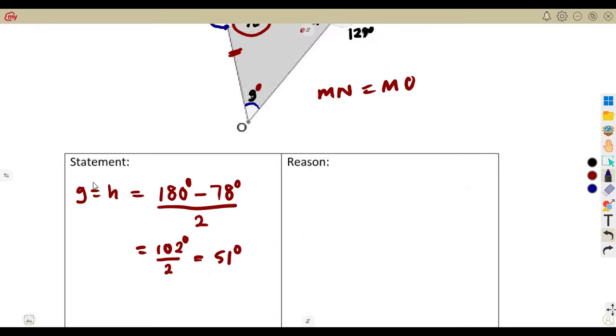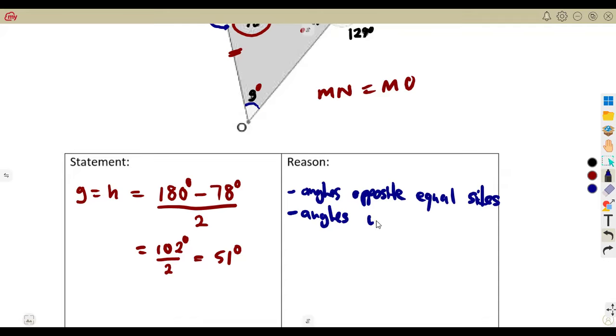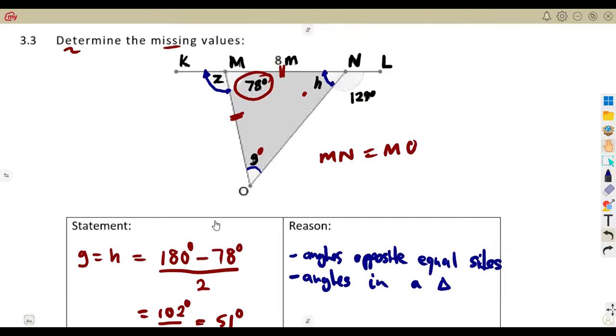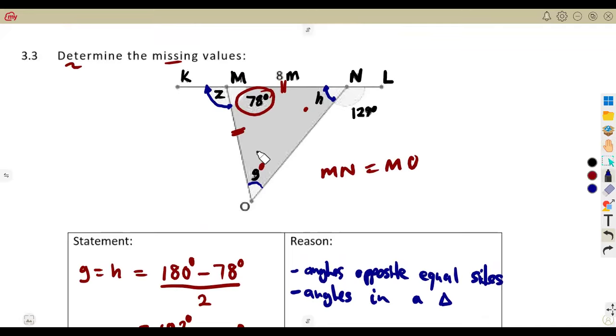So for us to say G is equal to H, we are talking of angles opposite equal sides. If the angles are opposite equal sides, they are also equal. Then to obtain this angle that we are given, we are simply talking about angles in a triangle. The sum of angles in a triangle adds up to 180, so we have to subtract that from 180 degrees. So that's it, guys. This is 51 degrees, and this is also 51 degrees.